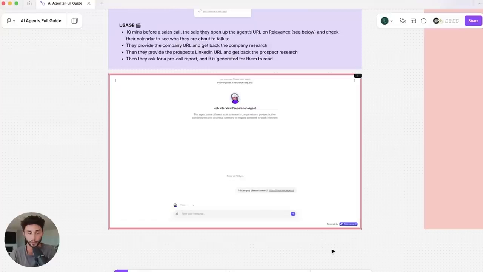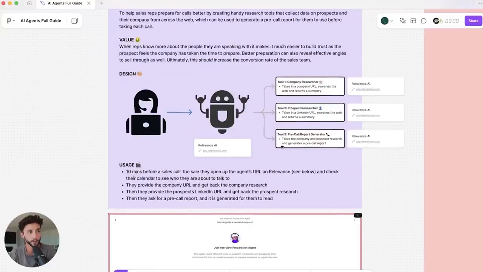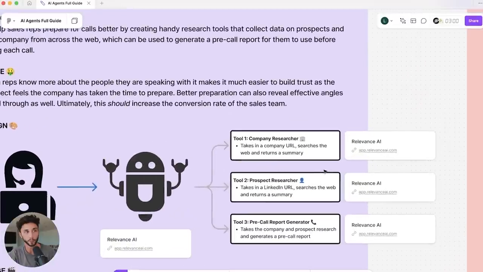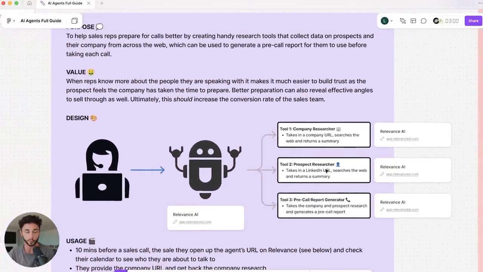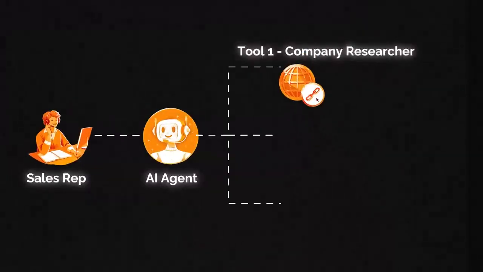You can add tools, like in this case, we're going to have 3 different tools for our agent. One's going to be a company researcher tool. This is for when the sales rep is like, hey, I have a call coming up soon, I need to research this company because this is who I'm going to be on a call with. So they'll put in the company URL. This tool that we're going to create is going to go and research that company and bring back a summary.